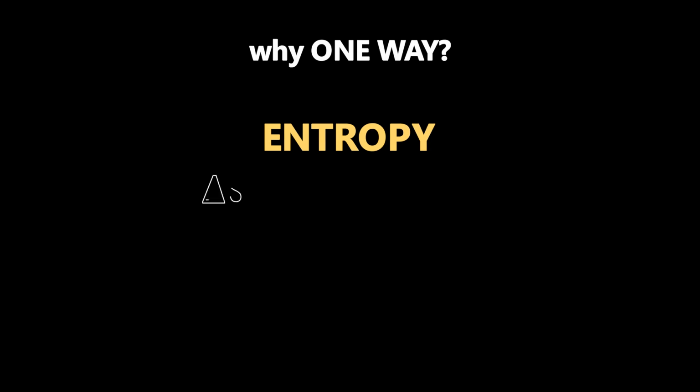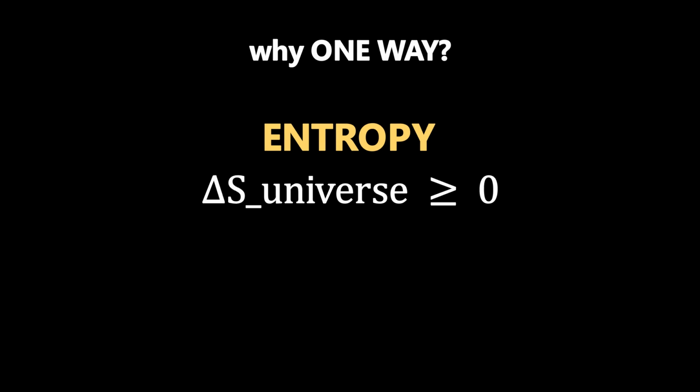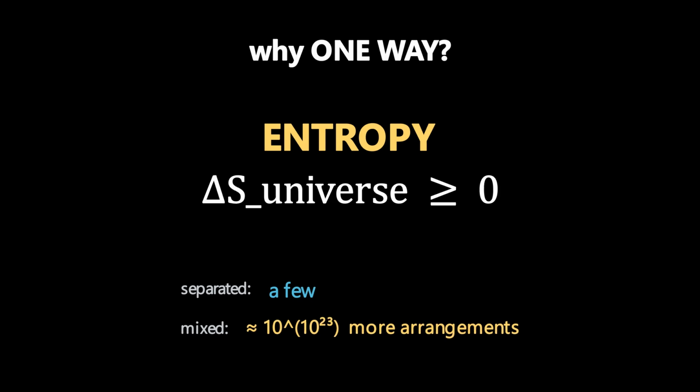The answer is entropy. The second law of thermodynamics. Entropy is, roughly, the number of ways the atoms in a system can be arranged. When fast atoms and slow atoms are mixed evenly, there are vastly more possible arrangements than when they're separated. We're talking 10 to the power of 10 to the power of 23 more arrangements. Heat doesn't flow from hot to cold because it wants to. It flows that way because there are unimaginably more ways for atoms to be mixed than separated. Statistically, mixing is just inevitable.